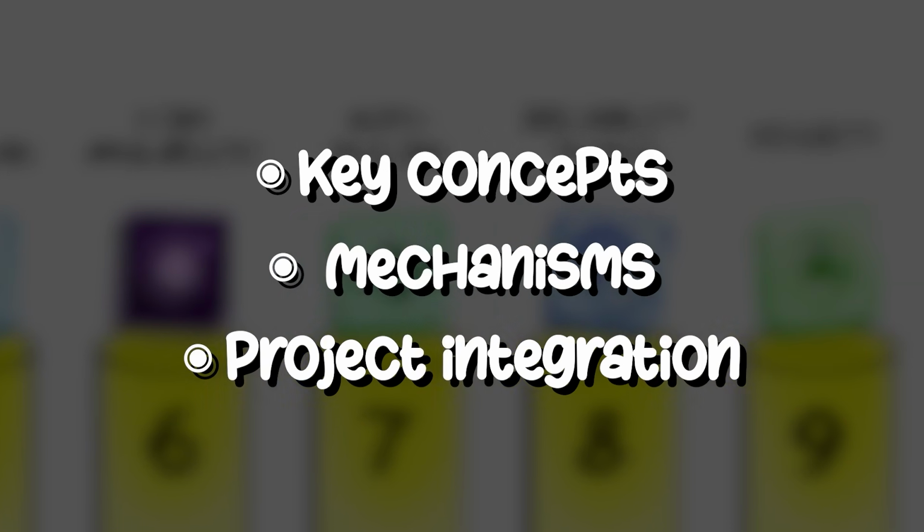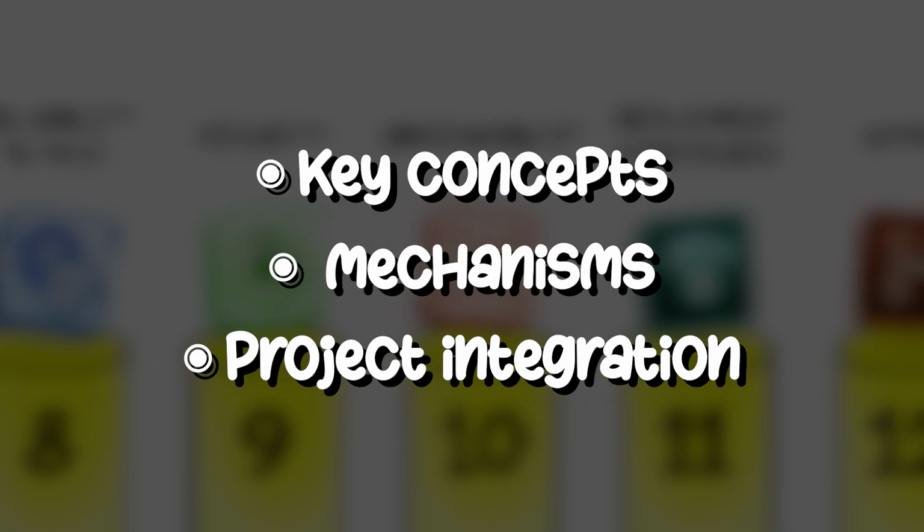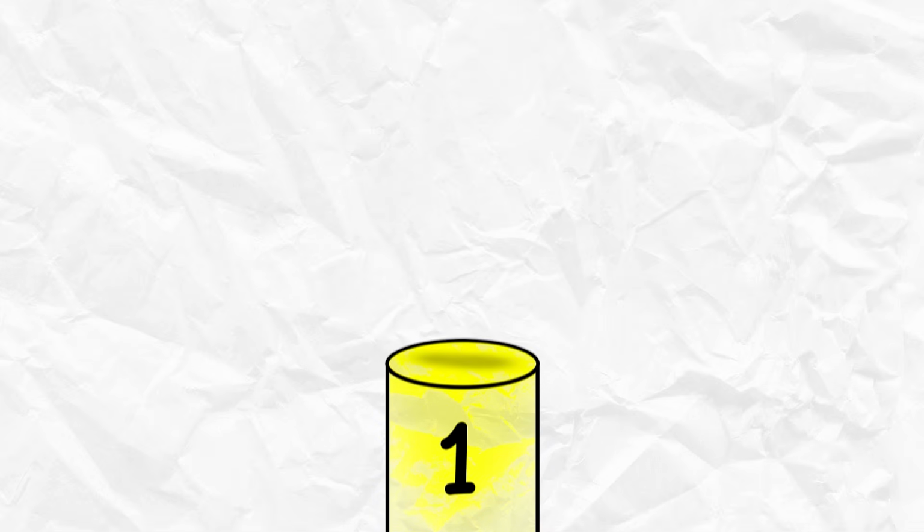So we are going to follow a structure throughout this project. Under each pillar, we'll cover the key concepts, mechanisms, and how seamlessly it fits into the project. Let's get into it. Number 1. Distributed systems. This comes under the pillar of scalability and fault tolerance.